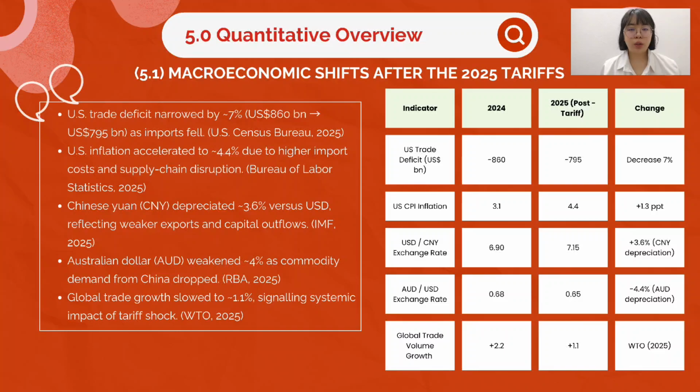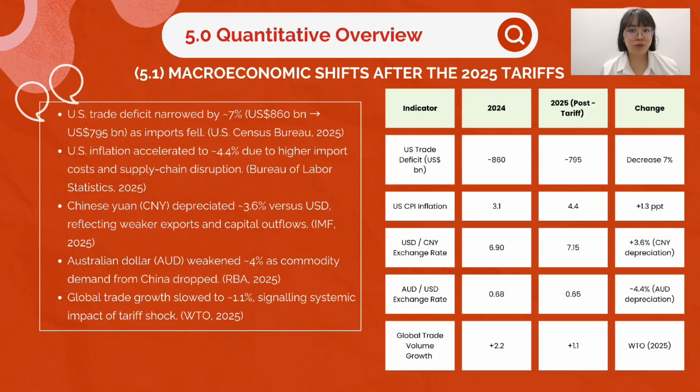Following the 2025 tariff escalation, several key macroeconomic indicators shifted sharply. The US trade deficit narrowed by roughly 7%, dropping from USD 860 billion to USD 795 billion. This is mainly because imports declined due to higher cost. However, this benefit came with side effects. Inflation surged to around 4.4%, reflecting rising import prices and disrupted supply chains.